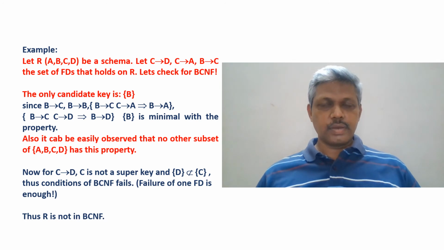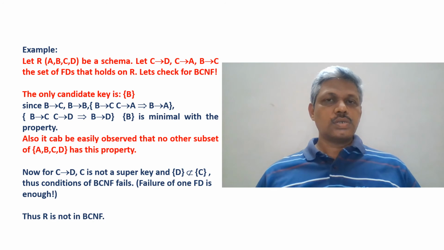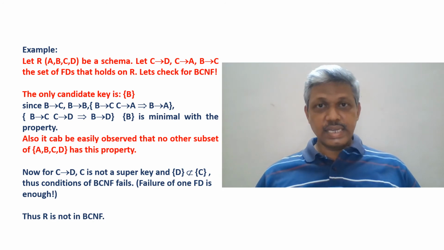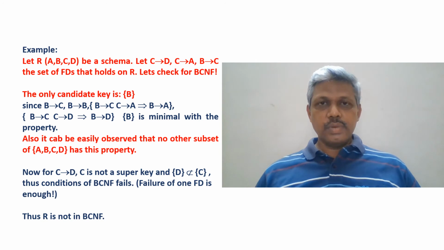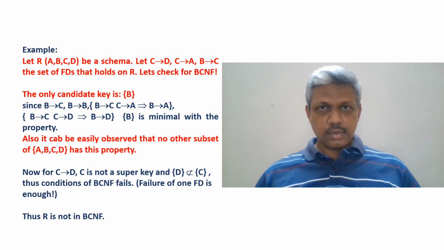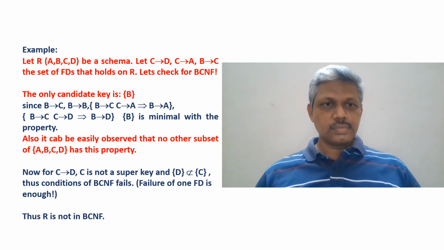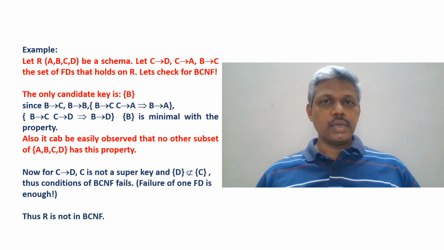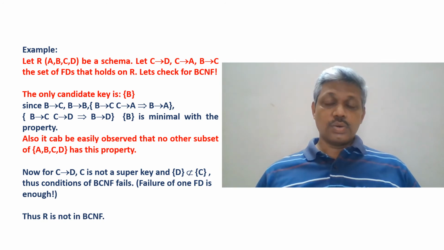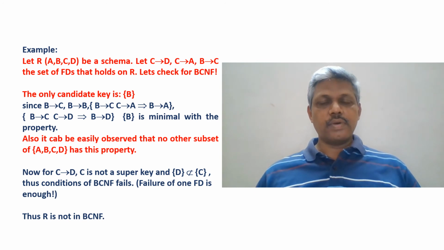Again, D cannot be a key because C is determining D. D is not determining anything. So the single attributes A, C, D cannot be keys. Even if we take the combinations, since C can be obtained only from B, and C is determining all the remaining attributes, no key exists without B. So we can conclude that B is the only key available.